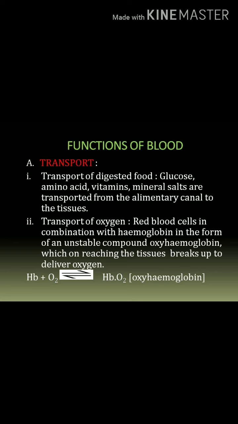Here transportation of oxygen mainly takes place with the help of the red blood cells, because on the surface of red blood cells we can see a pigment called hemoglobin. Hemoglobin has the capacity to carry oxygen. So here, when hemoglobin, represented as Hb, combines with oxygen, it forms oxyhemoglobin. It transports the oxygen to the different parts of the body.